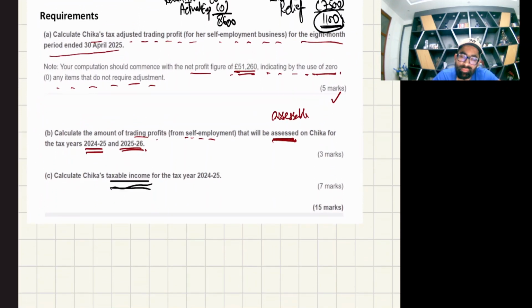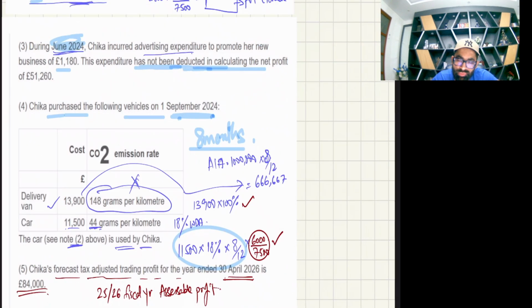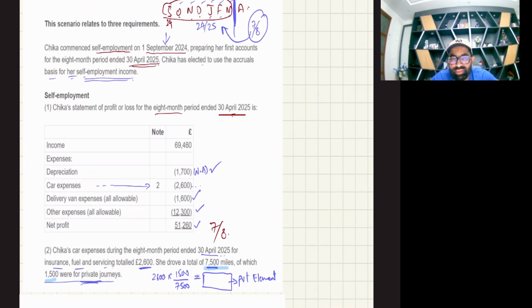So finally we are calculating taxable income, no issue. All three requirements I can teach easily, but one thing, please take the pictures. First take the pictures of the question. Let me move the picture because now I'm going to shift the screen. This is the starting first slide. Please take the picture because I'm going to move the screen.